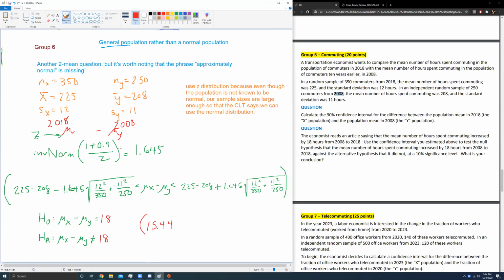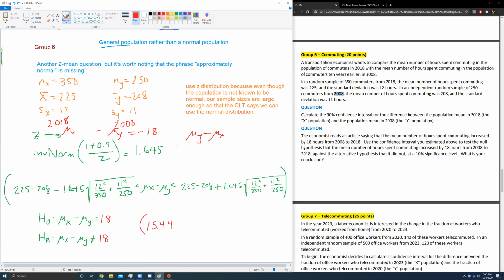Now you could say decreased, so there's two ways to write that. You could say mu x minus mu y equals, as you said, negative 18. Or alternatively, I could write it as mu y minus mu x equals positive 18. Or I could just swap these numbers. I could call this guy x and call this guy y. So there's lots of different ways in which you can set up your hypotheses on the basis of, one, how you order your variables in your hypothesis, whether it's mu x minus mu y or mu y minus mu x. Although I would say that mu y minus mu x is a little uncommon. We just tend to put what comes right before y, x, right? So mu y minus mu x is uncommon.